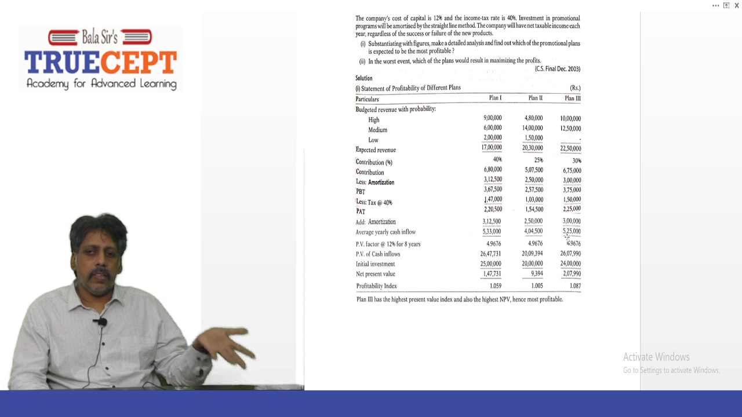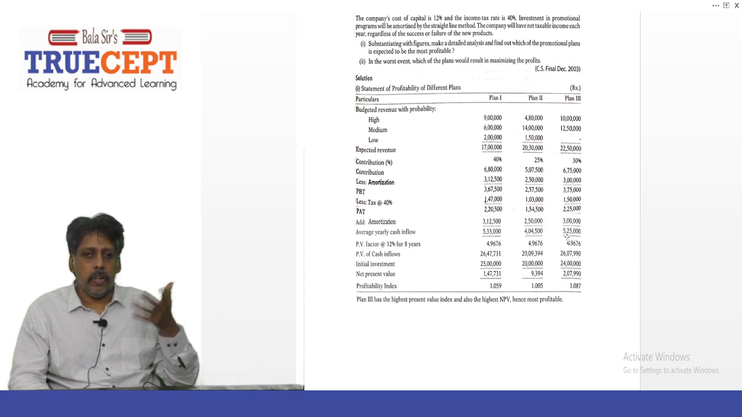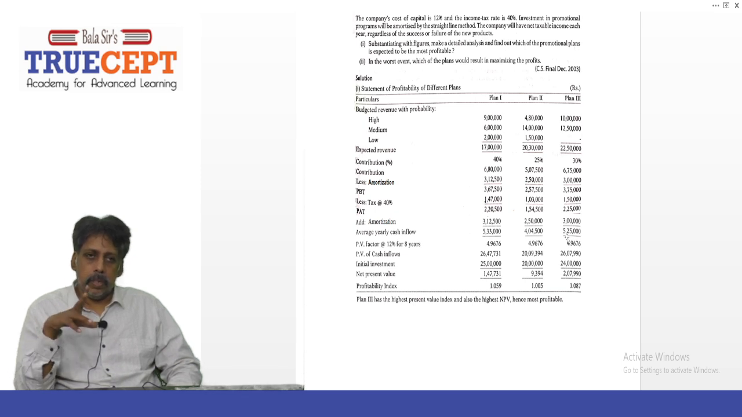Now let us go ahead and take on the solution. First, the budgeted revenue with probabilities they calculated. Total for plan 1, 17 lakh. Plan 2, 20 lakh 30,000, and plan 3, 22 lakh 50,000. Remember, these are the 3 promotional plans for introducing a particular product. You can either go for plan 1, plan 2 or plan 3.